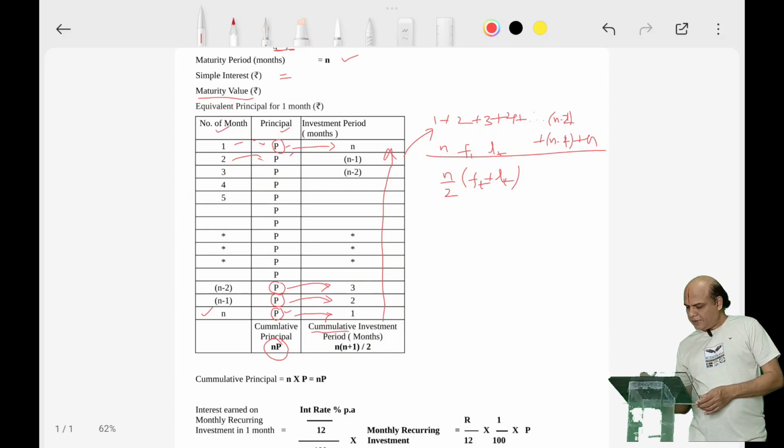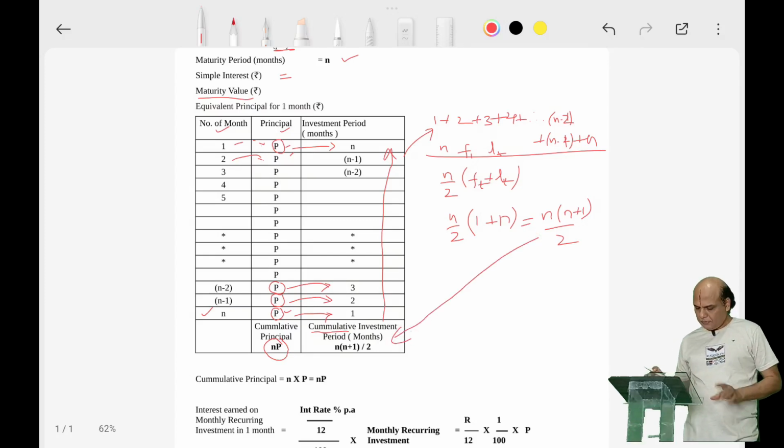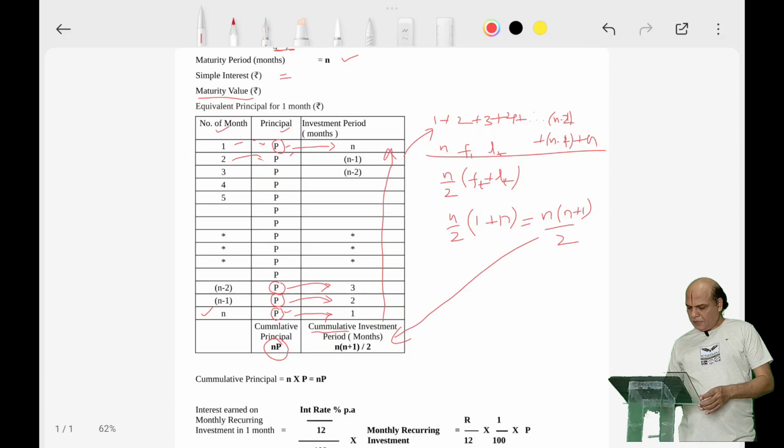So in this case, the first term is 1 and the last term is n. So the sum of all these values in the third column, from top to bottom, is given as n into n plus 1 by 2. Okay, so that is what I have written here. Clear?